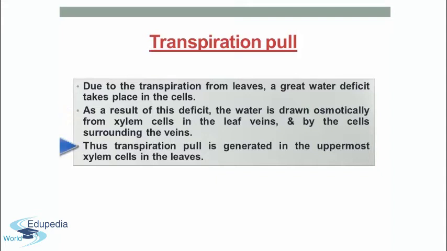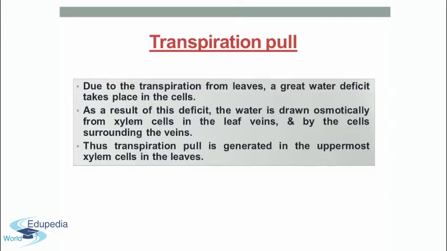Thus, a sort of pull is produced in the uppermost xylem cells in the leaves, which is called the transpiration pull. In this way, water rises due to the transpiration pull and cohesive force of water molecules from the lowest part of the roots to the highest peaks of the trees.